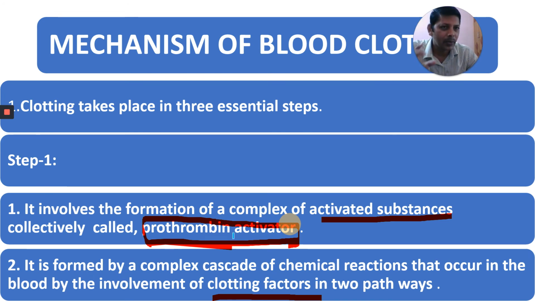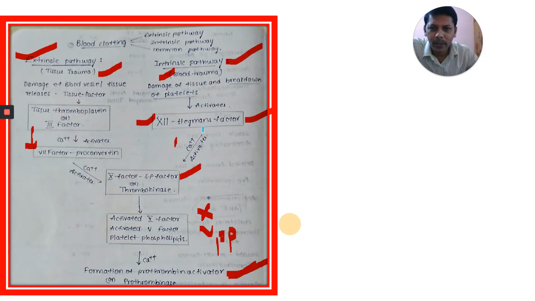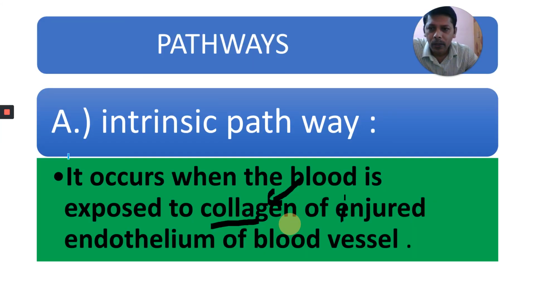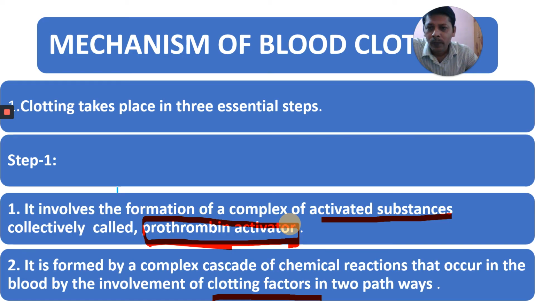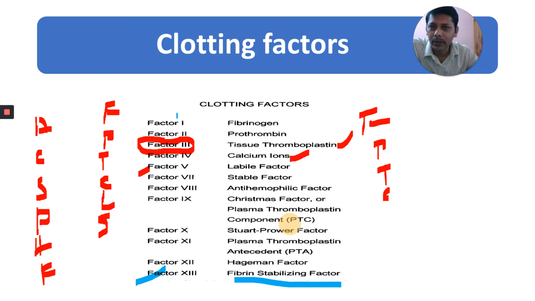This prothrombin activator is formed by a complex. There are so many reactions, that's why they use the term complex. All reactions are involved there. It involves the formation of a complex of activated substances, collectively called prothrombin activator. It is formed by a complex cascade of reactions that occur in blood by the involvement of clotting factors in two pathways. You have to learn these clotting factors.